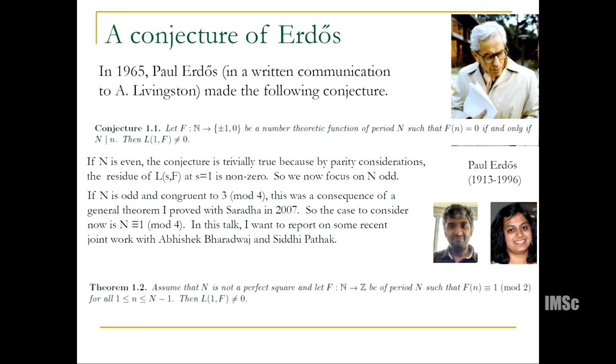And the theorem we proved is that if capital N is not a perfect square, and you have a function with period n which only takes odd values, then L1F is not zero. So in other words, we had to generalize the Erdos conjecture. The Erdos conjecture was plus or minus 1 only as values, but we now extend the range of values to odd values, and it turns out this generalized version is in substance easier to prove than the original Erdos one.